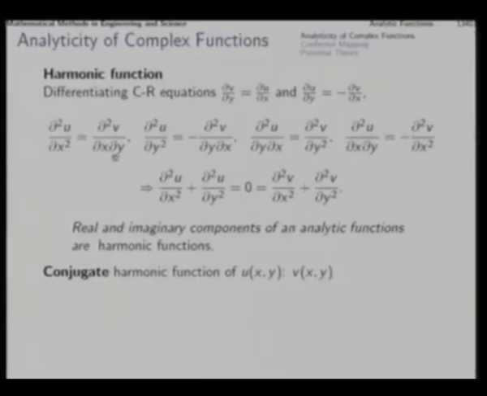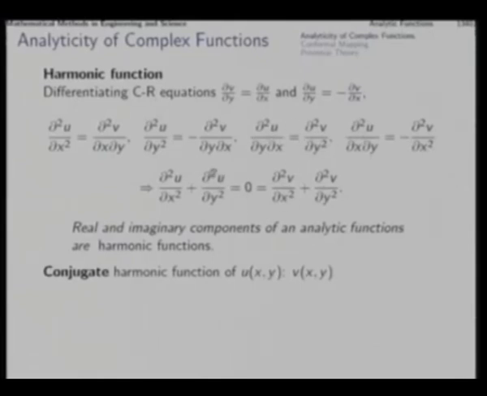Then you can note that if we add these two, we get del 2u by del x square plus del 2u by del y square, and this plus this is 0. Similarly, if you subtract this from this, you get del 2v by del y square plus del 2v by del x square, and as you subtract this minus this, you will get 0.